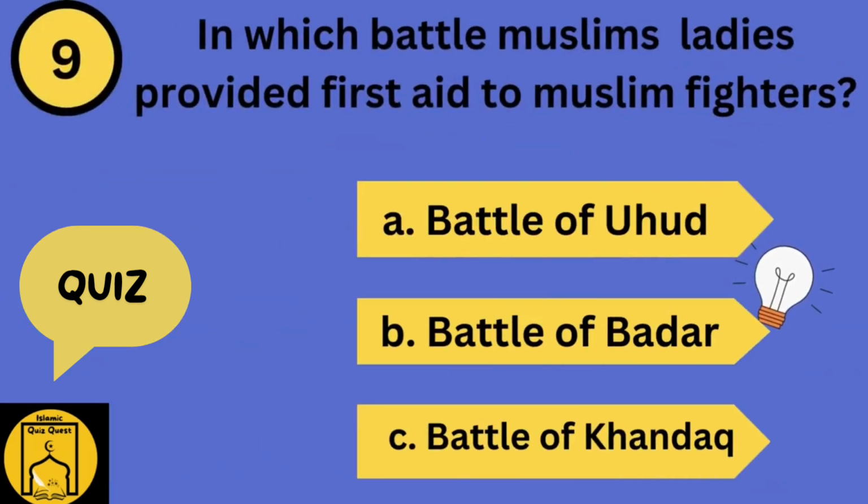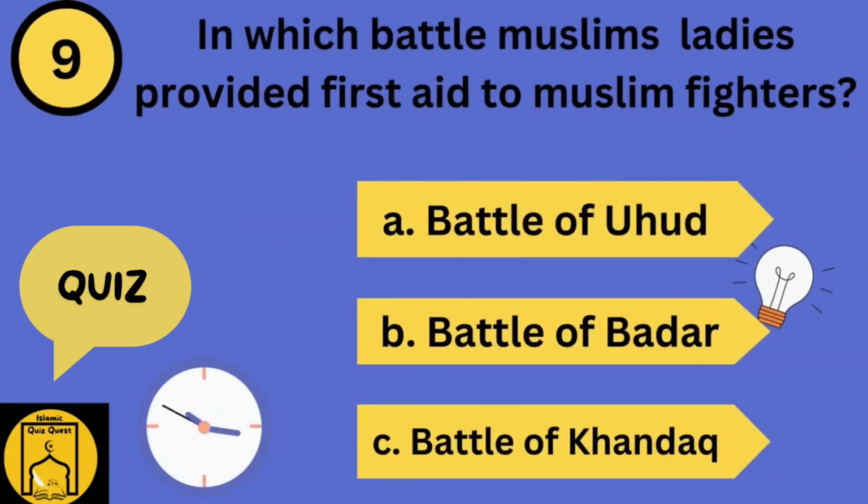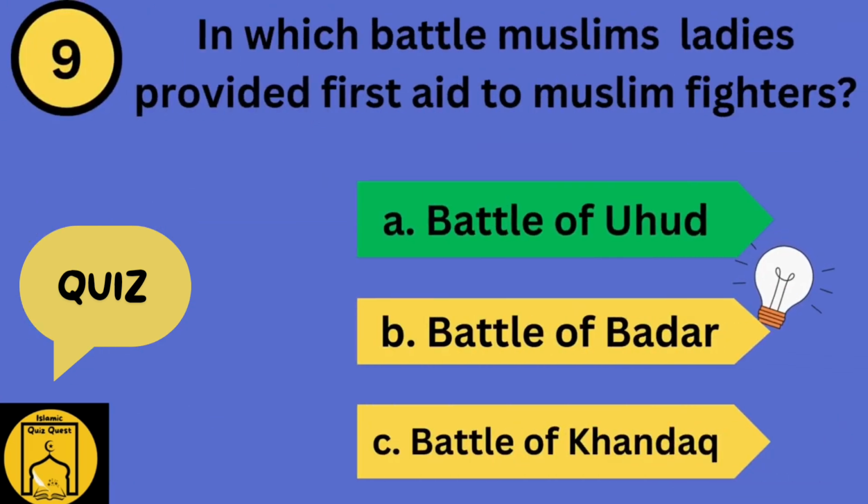In which battle did Muslim ladies provide first aid to Muslim fighters? Option A, Battle of Uhud. Option B, Battle of Badr. Option C, Battle of Khandaq. Guess the right answer. The right answer is Option A, Battle of Uhud.